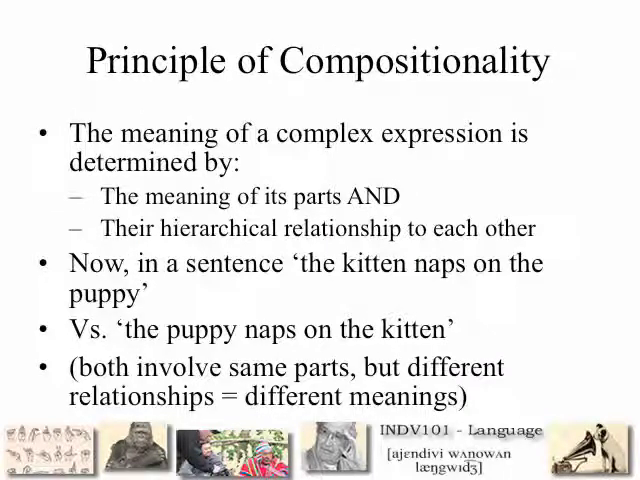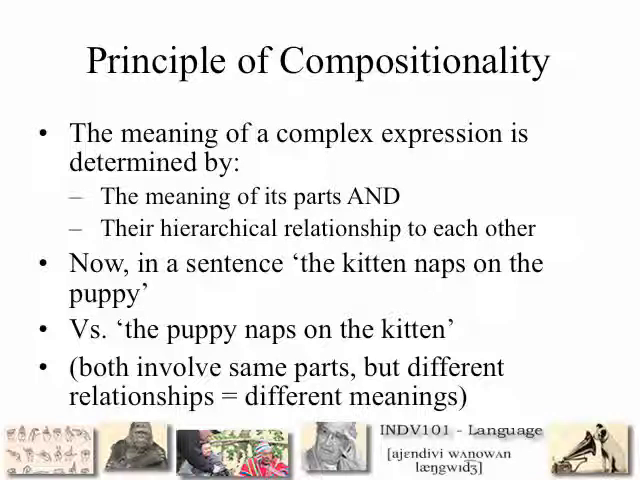The principle of compositionality helps us to explain structural ambiguity. The principle of compositionality states that the meaning of a complex expression is determined by two things. One is the meaning of all the different parts. Second is the relationship between those parts. They have a hierarchical relationship to each other.